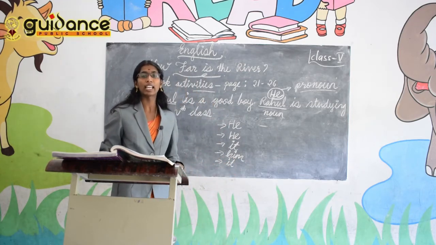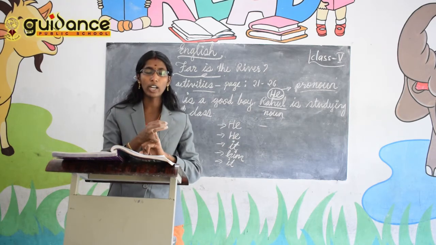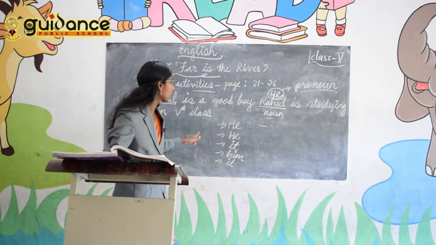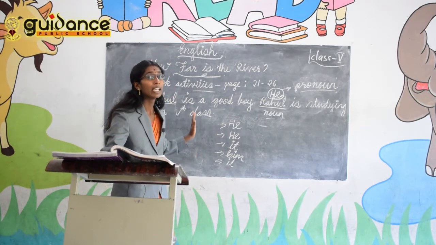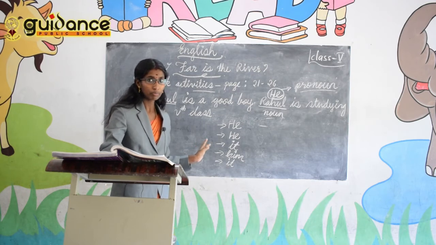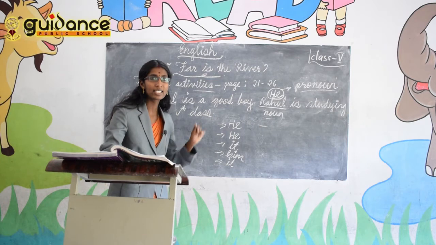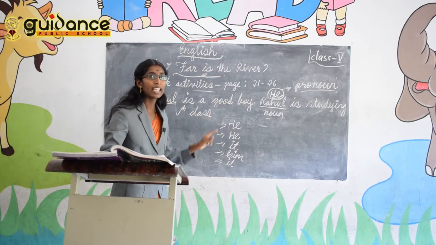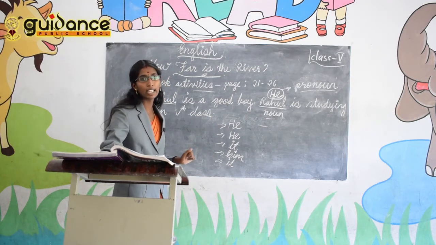So you can see, instead of repeating the boy and the river, the pronouns used there are he, it, him, it. Understand? So instead of repeating the name of the boy and the river, there we use the pronouns he, it, him and it.